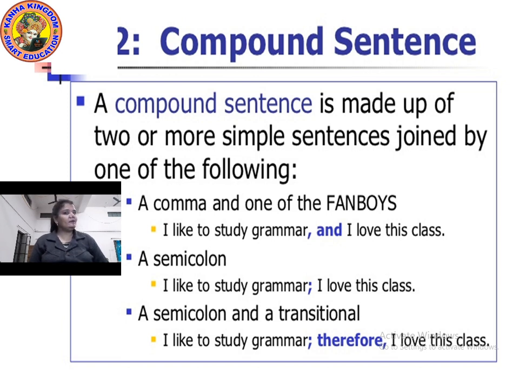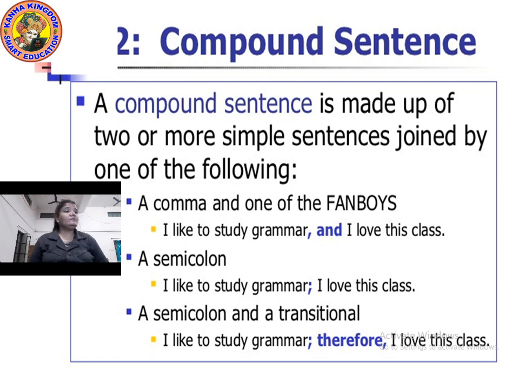Right? But to make it a compound sentence, we added "and" in it, and that's why it became: my mother washed the vegetables and she cut them into little pieces. A compound sentence is made up of two or more simple sentences joined by one of the following.